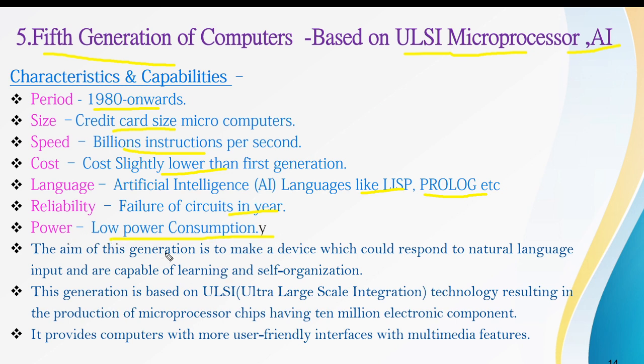The aim of this generation is to make a device which could respond to natural language input and is capable of learning and self-organizing. It means when we are talking with that computer, it accepts that as the input and it responds to the natural language which the user is using.